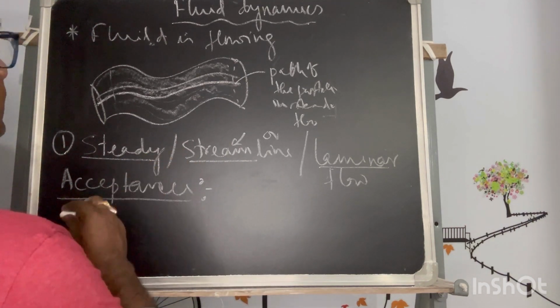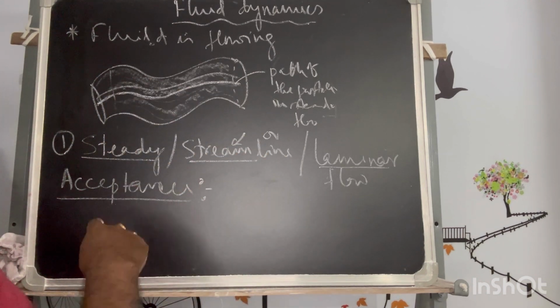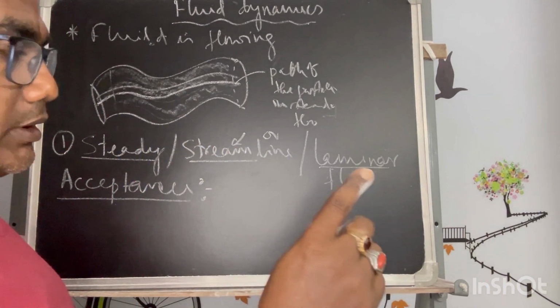So what are those? Streamline, we said, is a particle moving in a path.